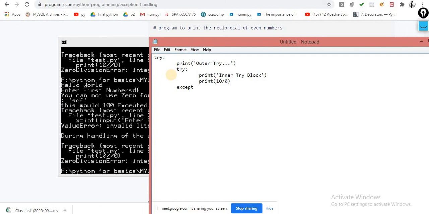The except statement is meant for the inner try block, the ZeroDivisionError.